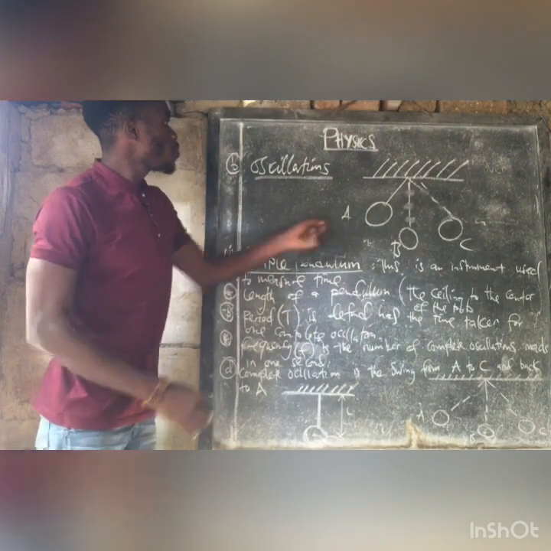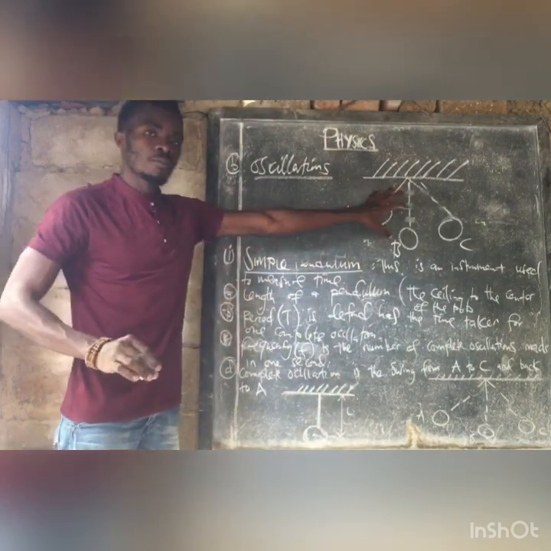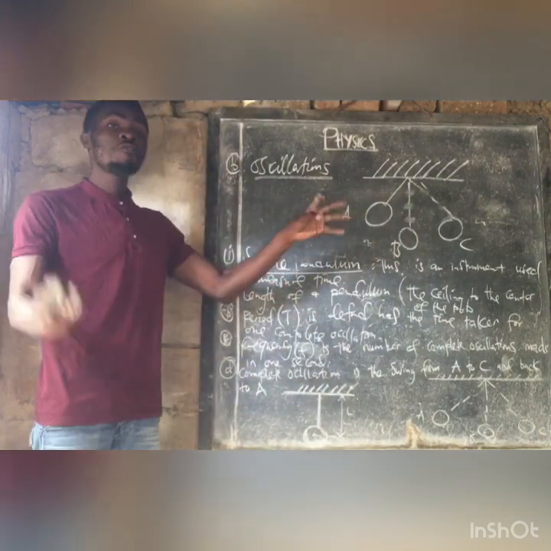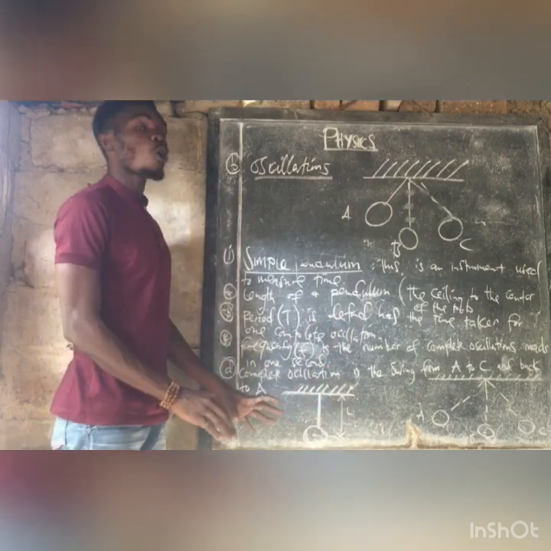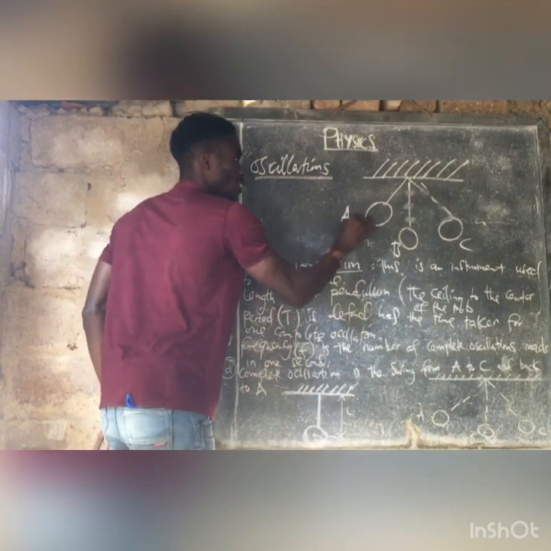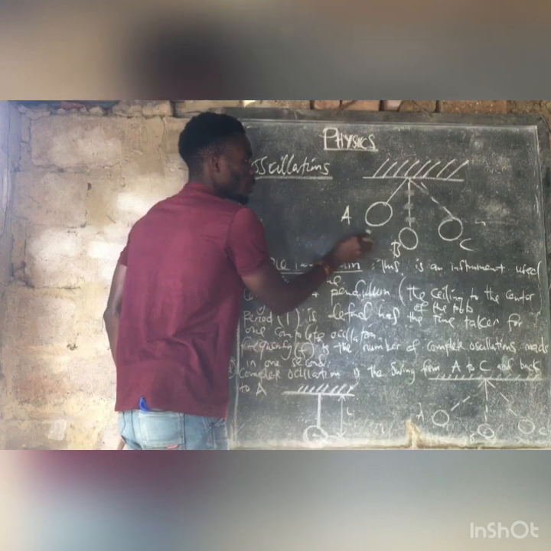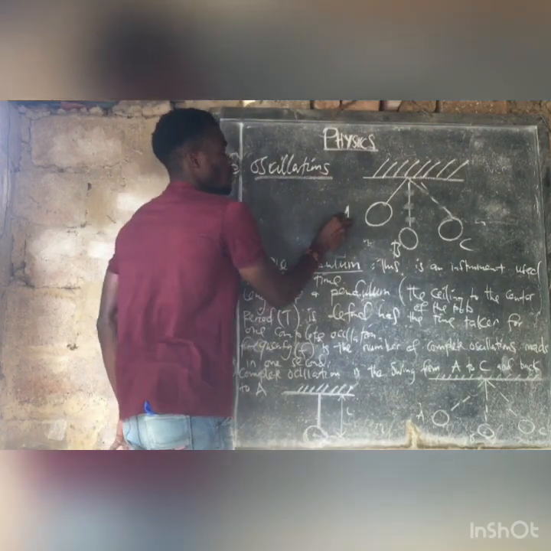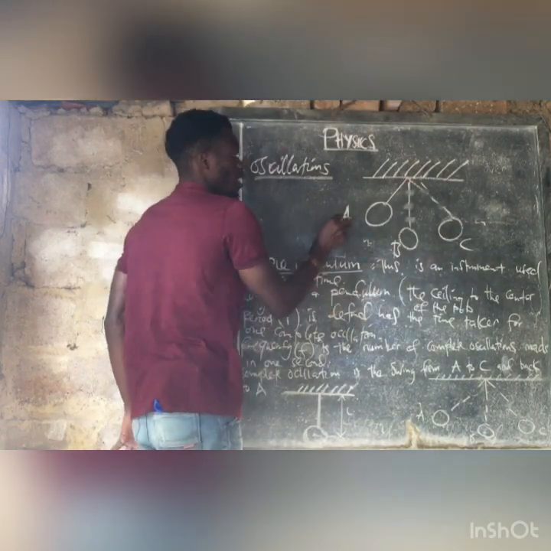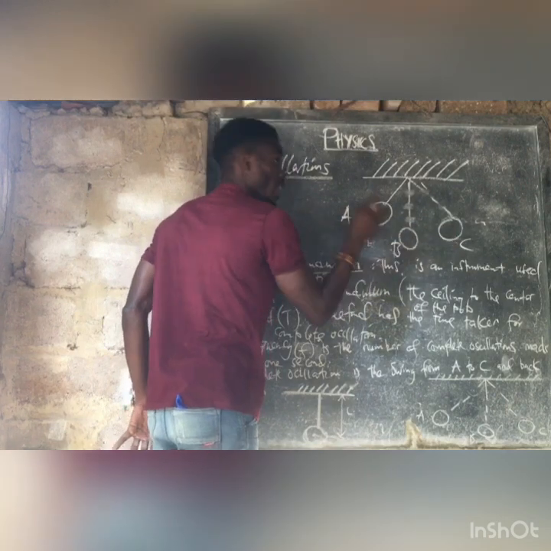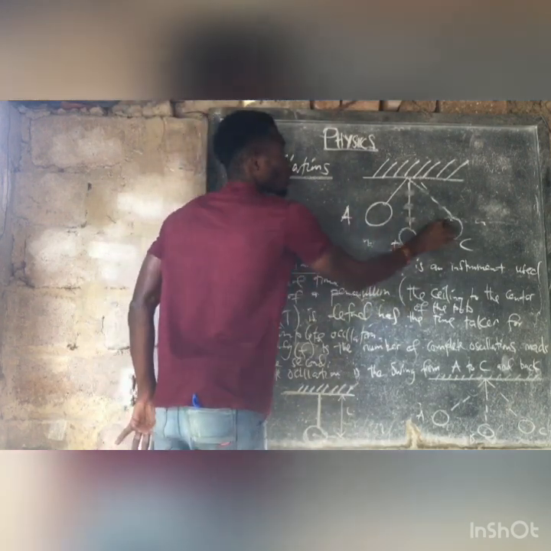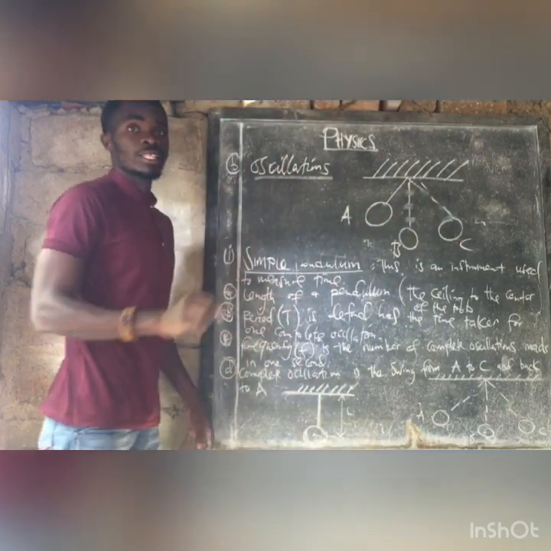So meaning for this bulb of a pendulum, if we talk of oscillations, we are talking of these swings. The swing from there to there, that's an oscillation. From there to there and back to there, it's an oscillation. From there to there and back to A, that's an oscillation.